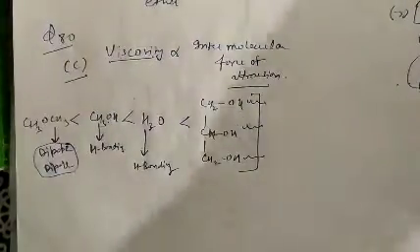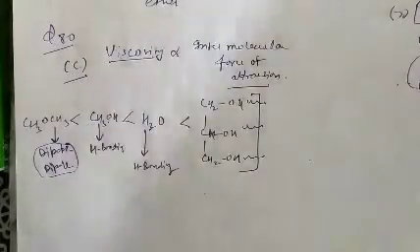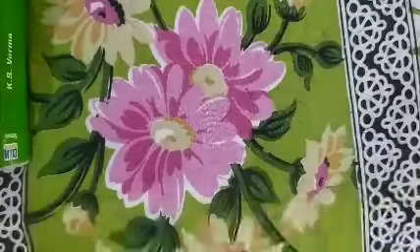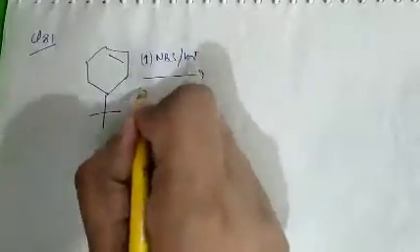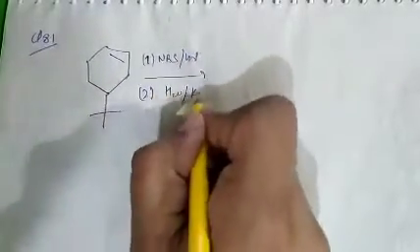See question number 81. Question number 81, what is given there? The question is the product of the reaction given below. In the first step, add N-bromosuccinimide with heat. In the second step, H2O in presence of K2CO3.